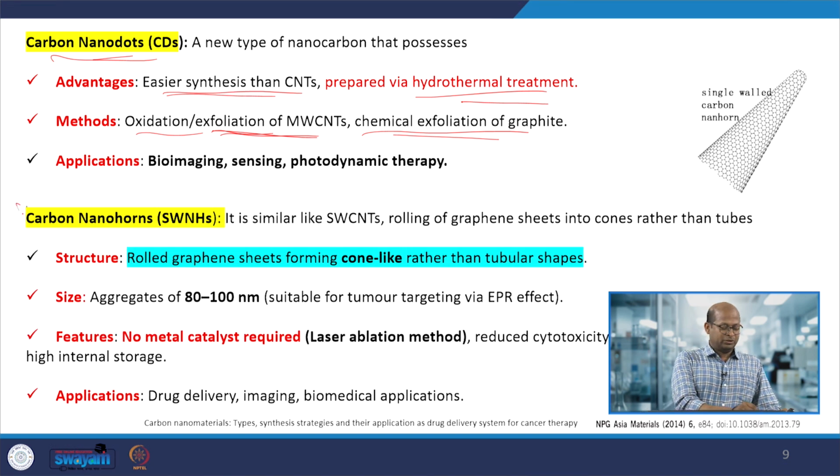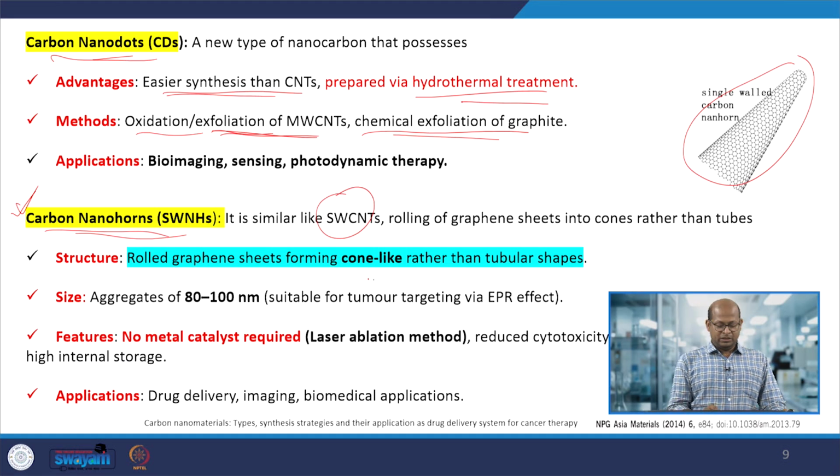Then carbon nanohorns, which are another type of carbon nanomaterial. Similar to single wall carbon nanotubes, but here a cone-like structure is formed, and the dimensions at the edge are almost similar to the tubes. This cone-like shape is why it is called nanohorns.